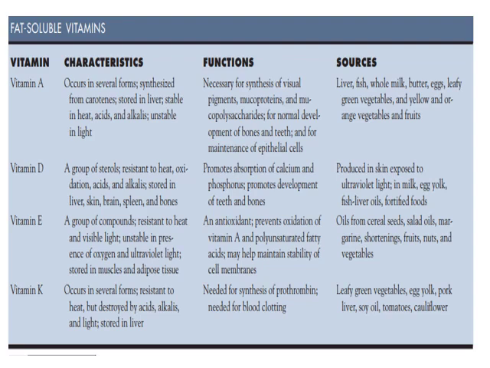Vitamin E, a group of compounds resistant to heat and visible light, is an antioxidant that prevents oxidation of vitamin A and polyunsaturated fatty acid. Sources include oil from cereals, seeds, and salad. Vitamin K is resistant to heat, destroyed by acids, alkalis, and light, stored in liver. Function includes synthesis of prothrombin needed for blood clotting, and sources include leafy green vegetables, egg yolk, soy oil, tomatoes, and cauliflower.